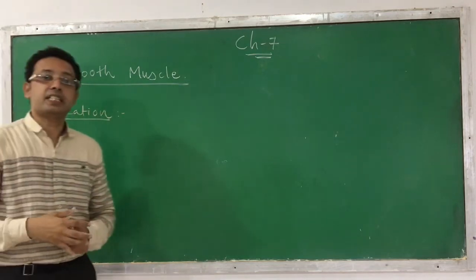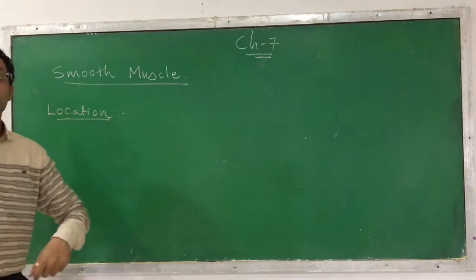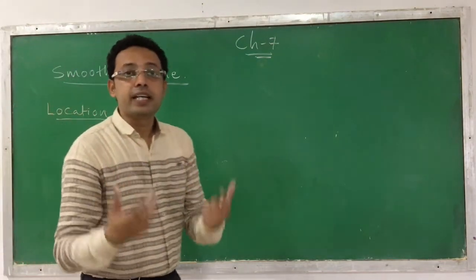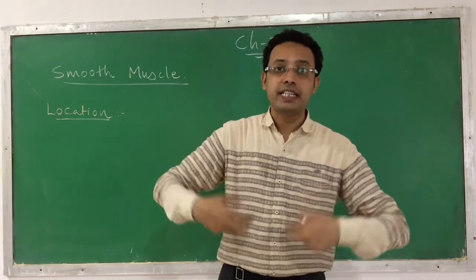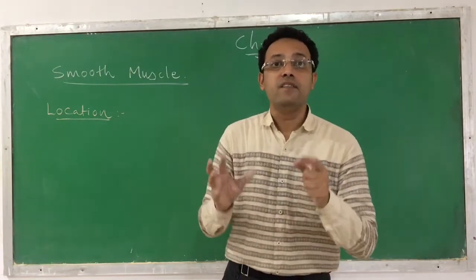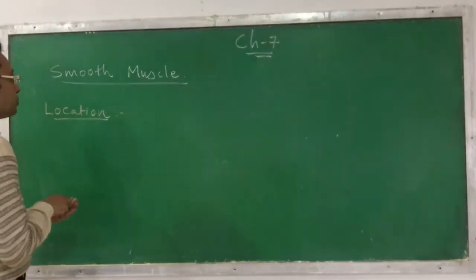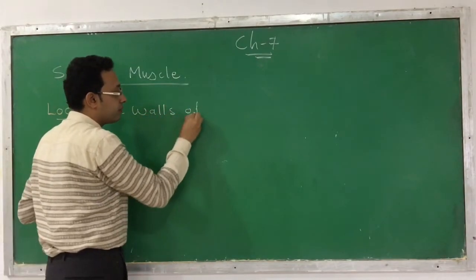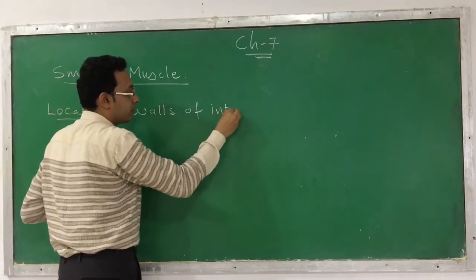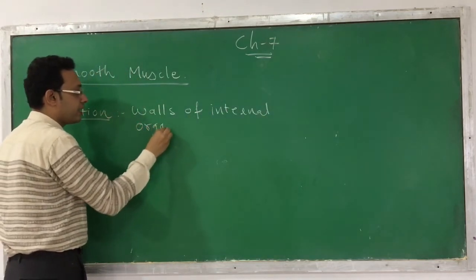When we are discussing the location, smooth muscles can be found in the walls of internal organs. These internal soft organs we call visceral organs. So the location of this smooth muscle is in the walls of internal organs.